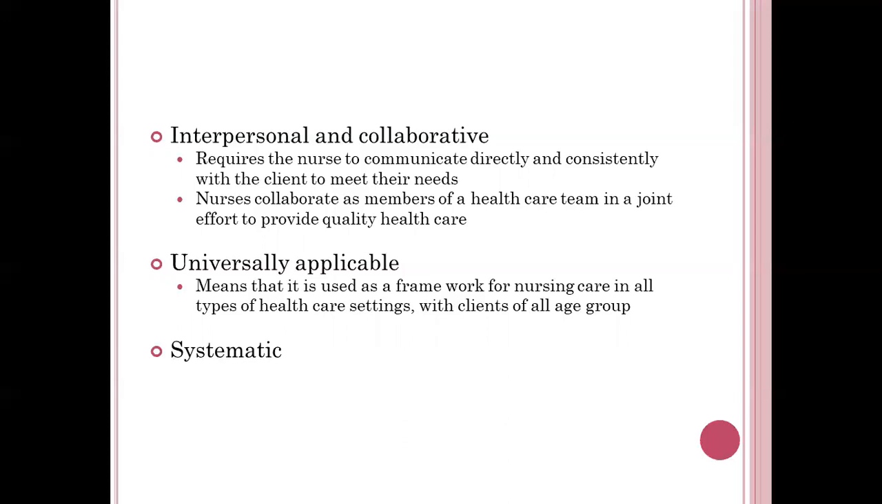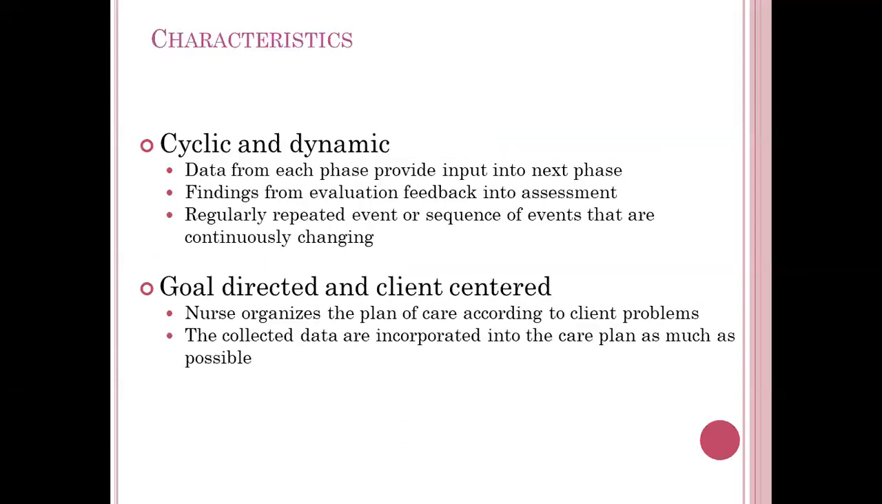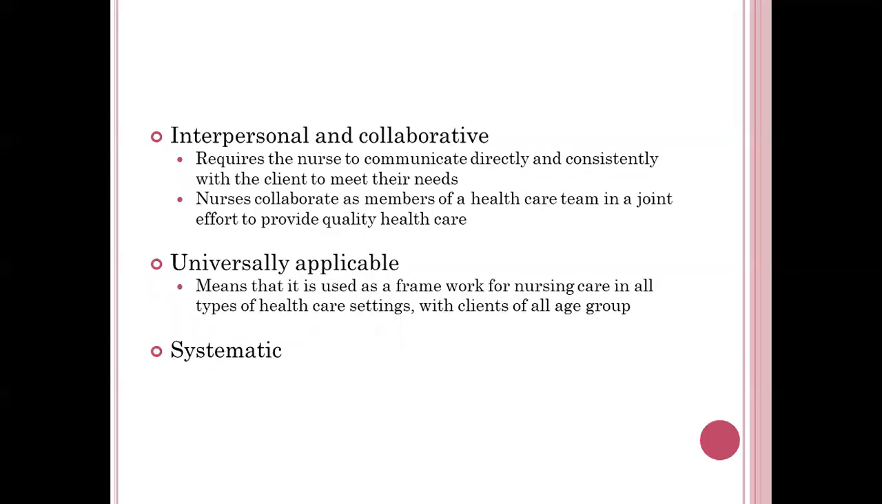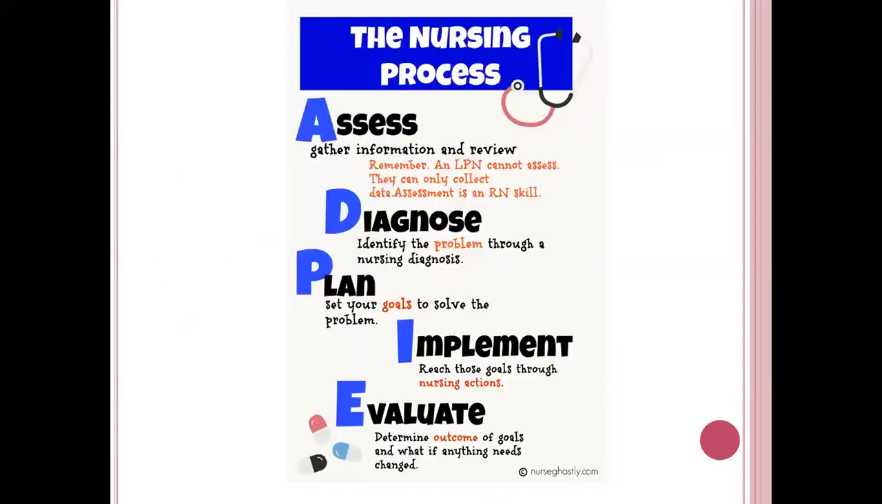The nursing care plan is used in all types of healthcare settings, where we meet the client's needs based on the nursing process, and it is systematic. So these are the characteristics of the nursing process: it is cyclic and dynamic, goal directed and client centered, interpersonal and collaborative, universally applicable, and systematic.